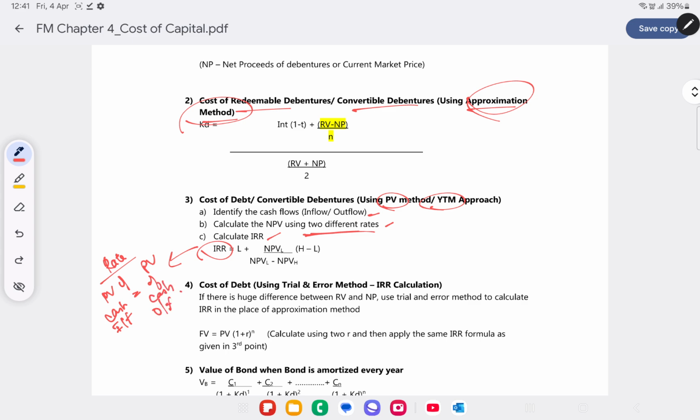So IRR is the rate where your NPV will be equal to 0, since NPV is present value of cash inflow minus present value of cash outflow, so that turns out to be 0. Basically, you are calculating the return using the IRR method. If nothing is mentioned, you can use the approximation method. Let's see in the upcoming questions. We'll solve them one by one.